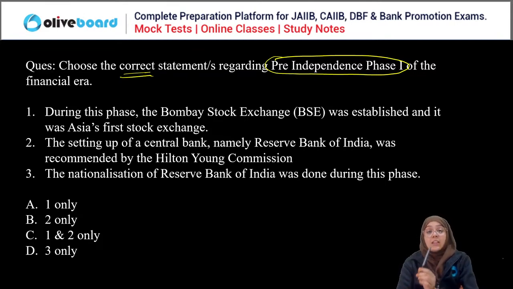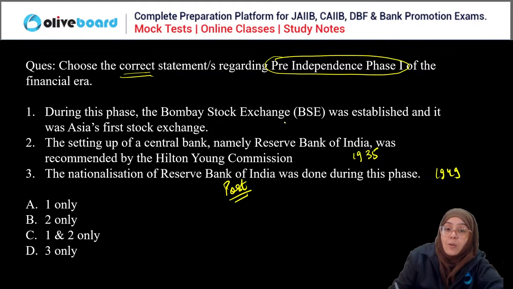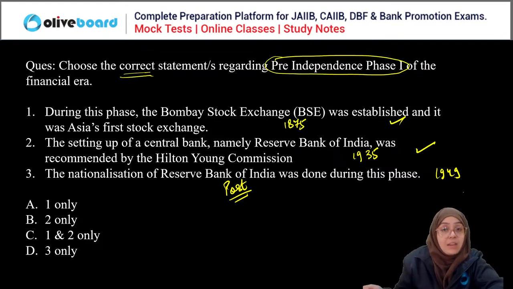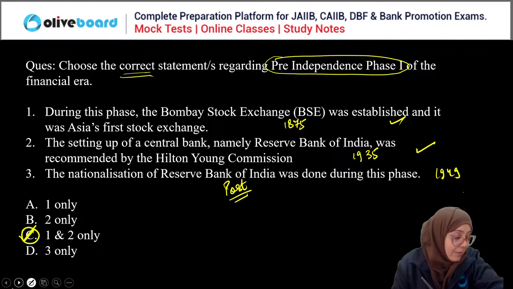And third, the nationalization of Reserve Bank of India was done during this phase. Nationalization of RBI was in 1949, which is after independence, the post-independence period. So it was nationalized in 1949, established in 1935, and the Bombay Stock Exchange in 1875. These two were pre-independence and this was post-independence. So first and second is the correct answer. C is the correct answer here.